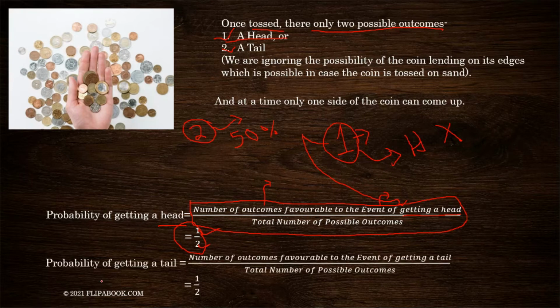Similarly, the probability of getting a tail is also 1 by 2, because there is only one side of the coin which, when it comes up, gives us a tail, and the total number of possible outcomes is going to be the same, that is, there are two sides, so there are two possible outcomes.